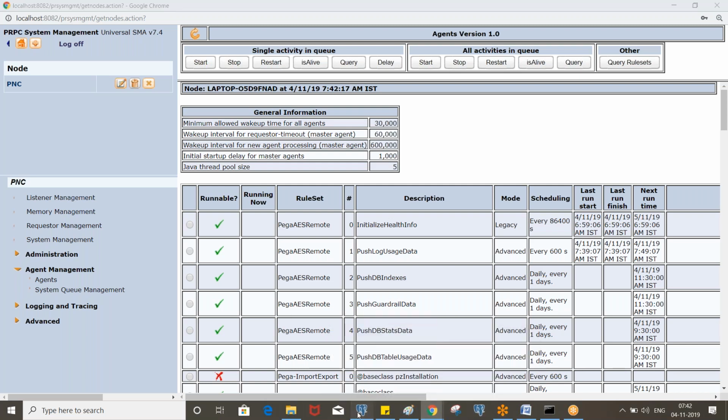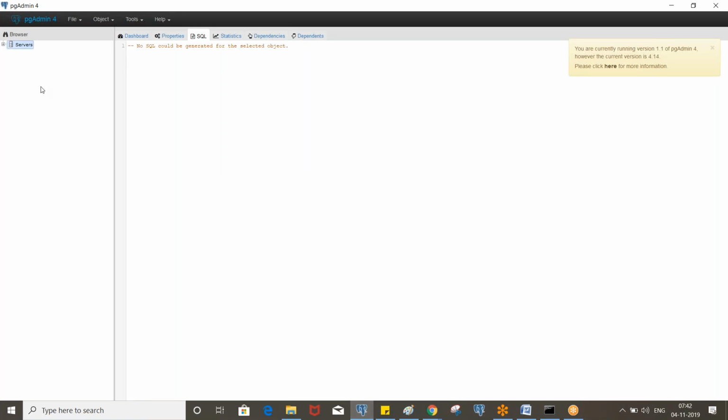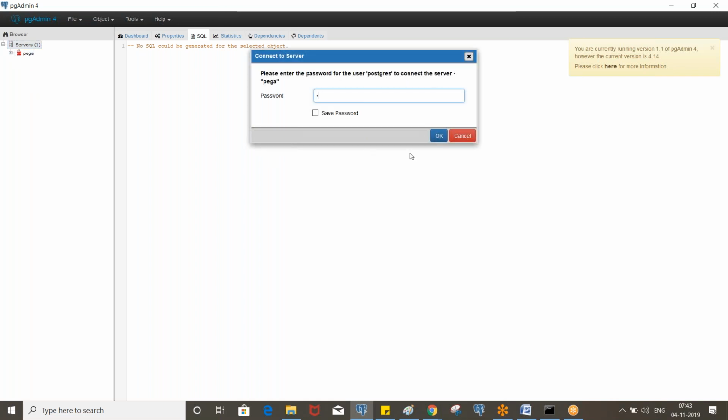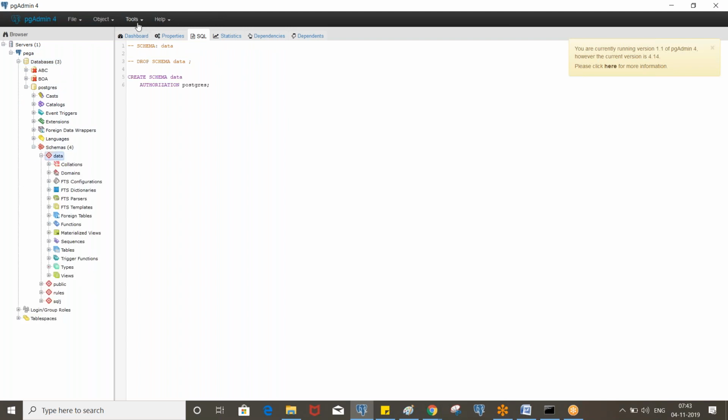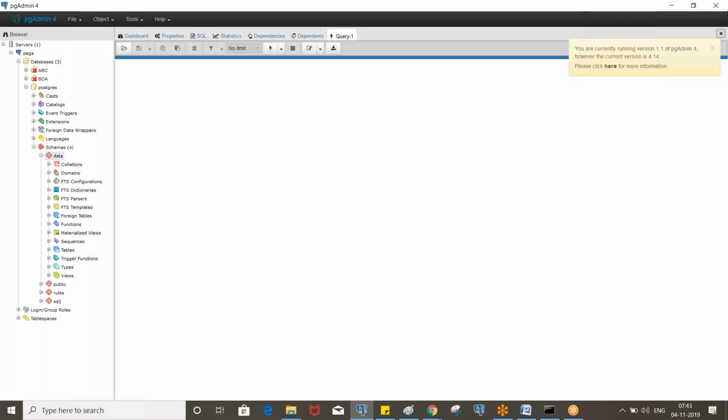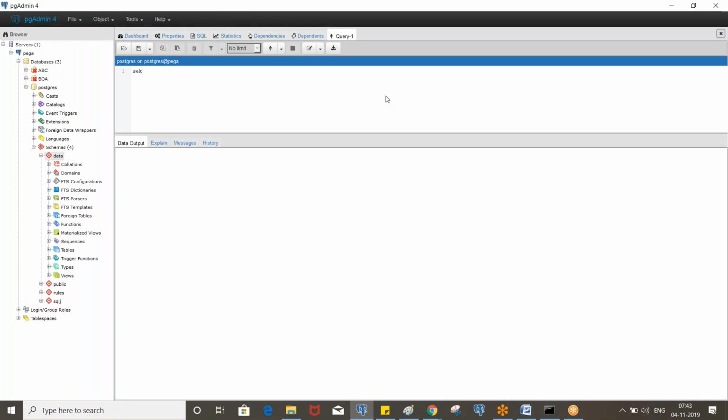Now let's go to the database and query PRC queues, and if you have any data, we'll remove it, and we will see how the statuses change in PRC queues. Every point is very important here for interviews. Okay, let's take the query tab. What is the table? Select star from PRC queues.